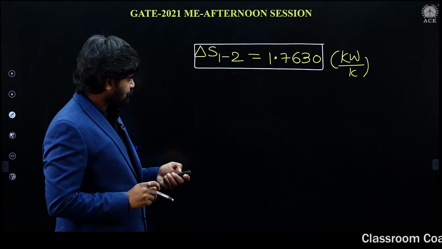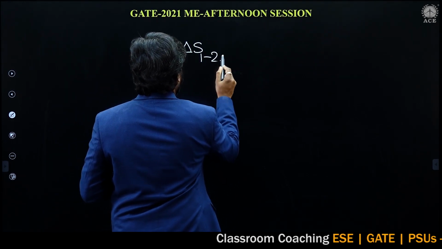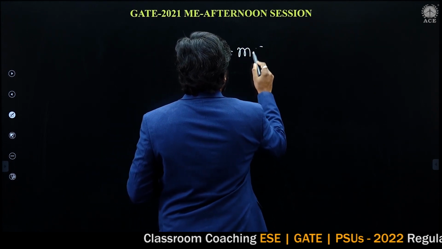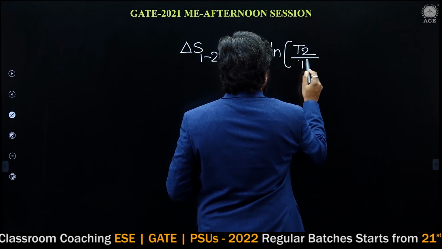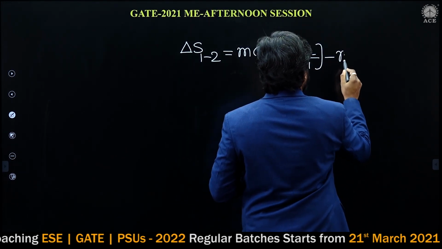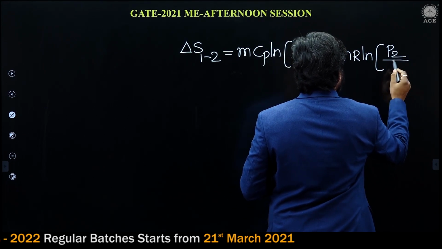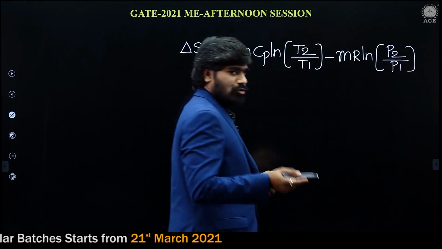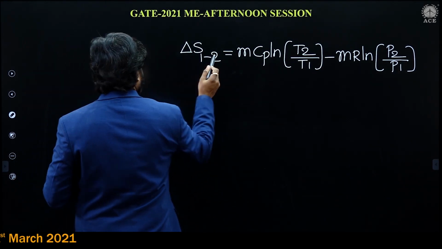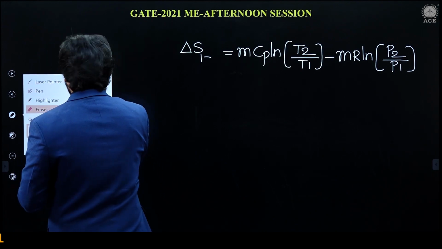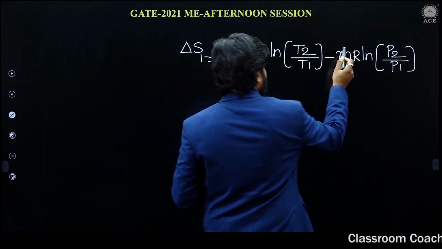This is the change of entropy 1 to 2. Next, the change of entropy for 1 to 3. Again, m Cp ln T3 by T1 minus m R ln P3 by P1, from the ideal gas equation. Sorry, this is 1 to 3, and these are mass flow rates.